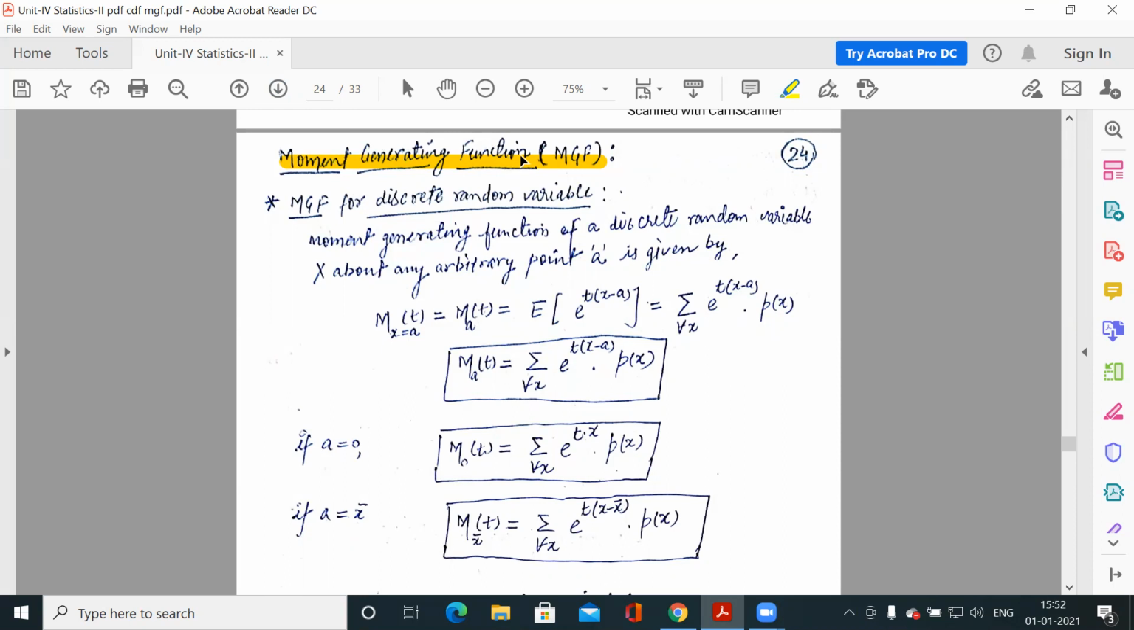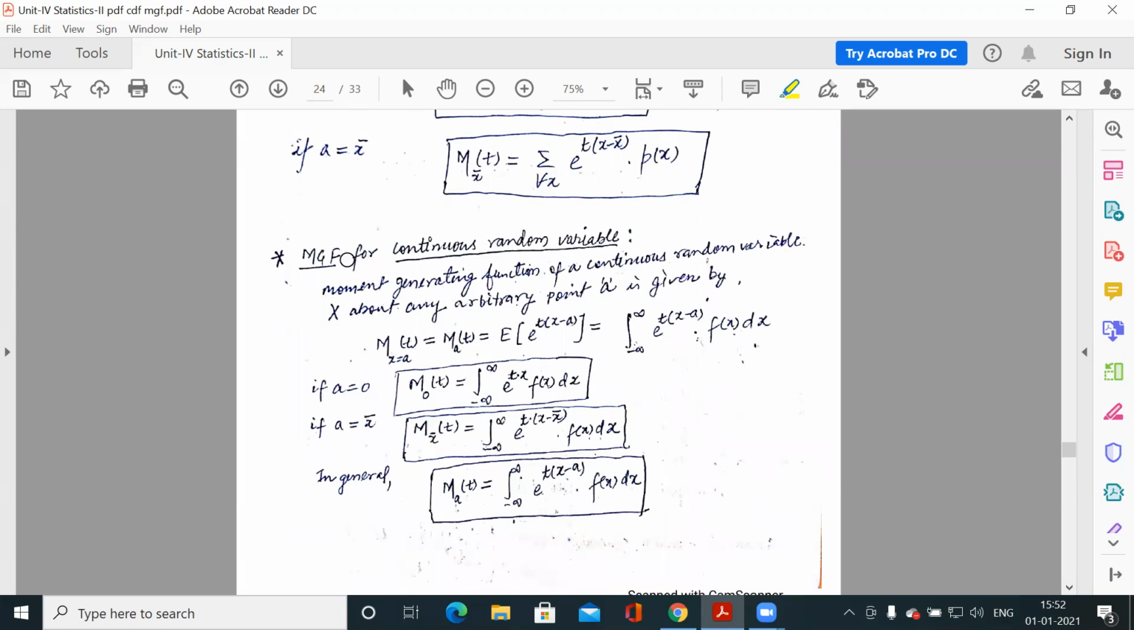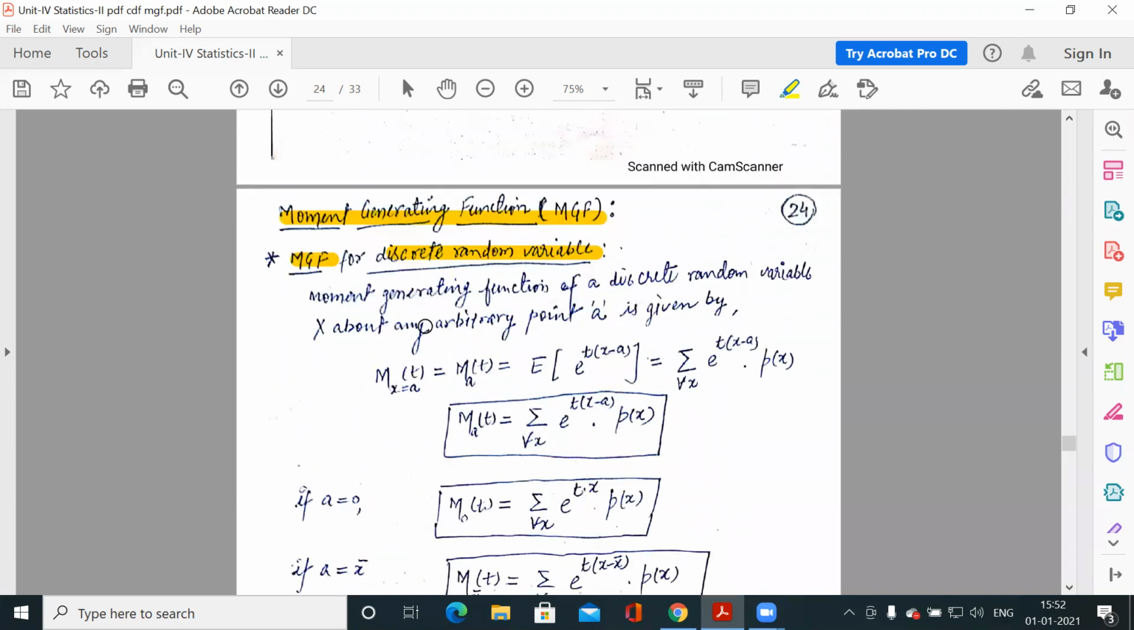So now we are finding which single function can generate all the moments of the distribution. This is the moment generating function, a function which generates all the moments for the distribution. The short form is MGF. There is a moment generating function for a discrete random variable and one for a continuous random variable. Clear?